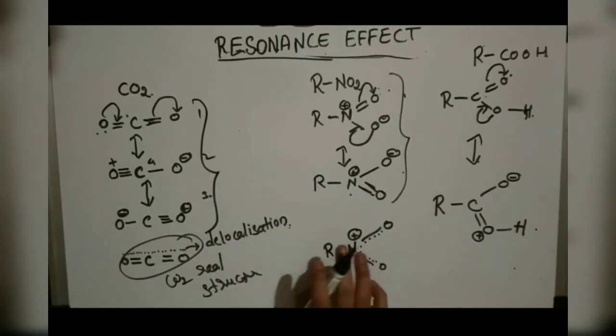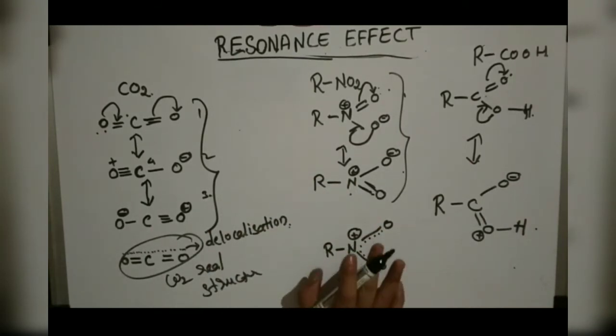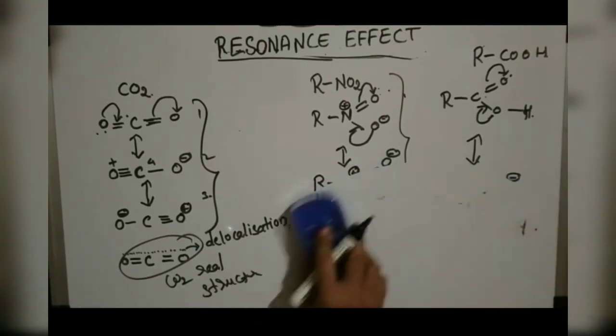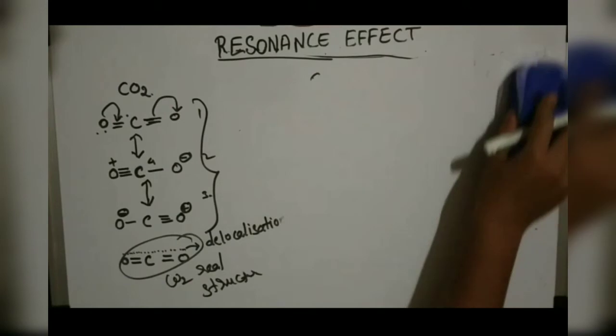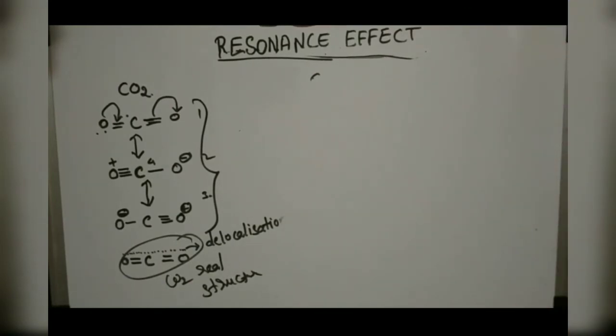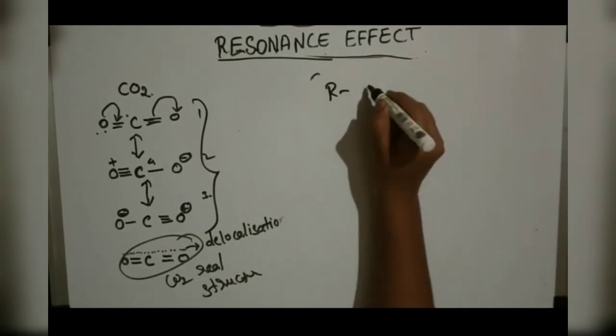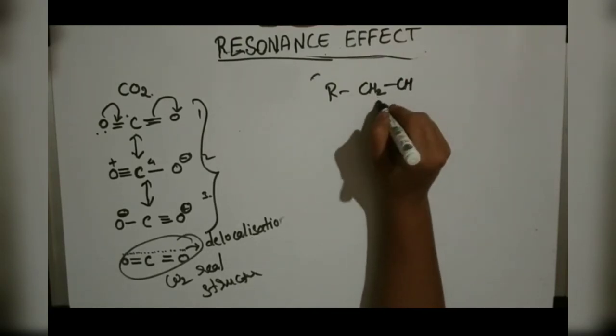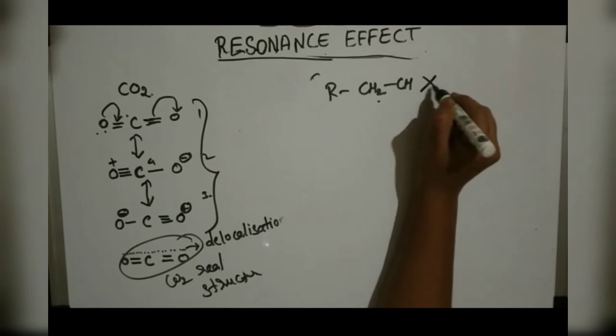To show resonance, the molecule must have pi electrons, or a double bond; without a double bond, resonance is not possible. Examples where there is no resonance: CH2 CH3, here we don't have pi electrons, so resonance cannot be shown.